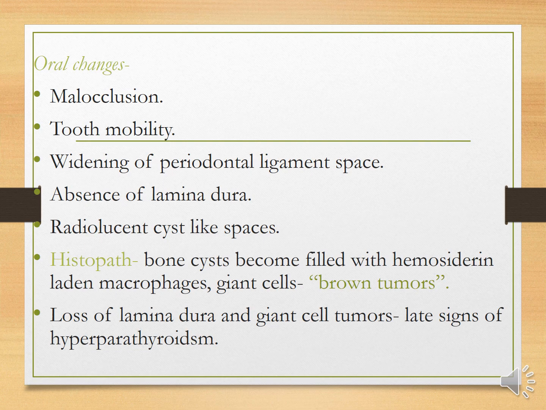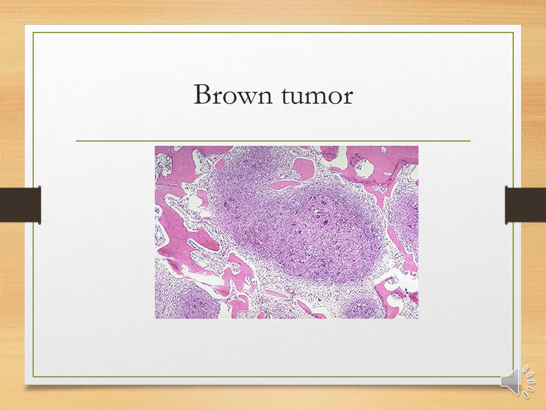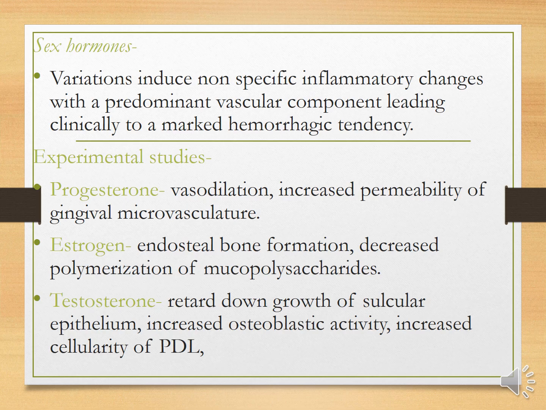The oral changes are malocclusion, tooth mobility, widening of the periodontal ligament space, absence of lamina dura, and radiolucent cyst-like spaces. The bone cysts become filled with hemosiderin-laden macrophages, that is giant cells, which is called Brown's tumor. Loss of lamina dura and giant cell tumors are the late signs of hyperparathyroidism. This is the picture of Brown's tumor, where you can see hemosiderin deposition.